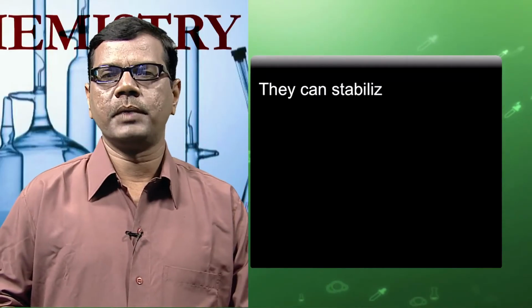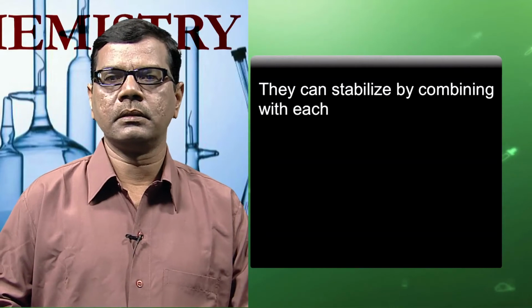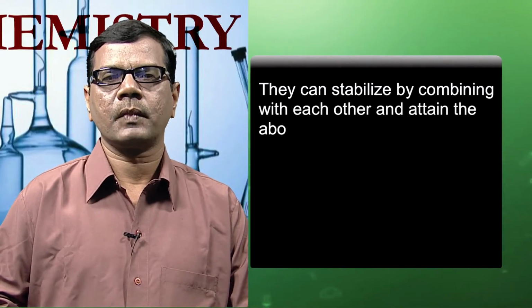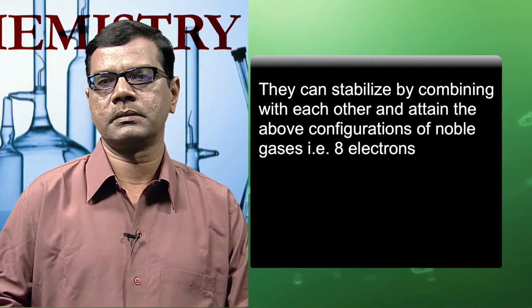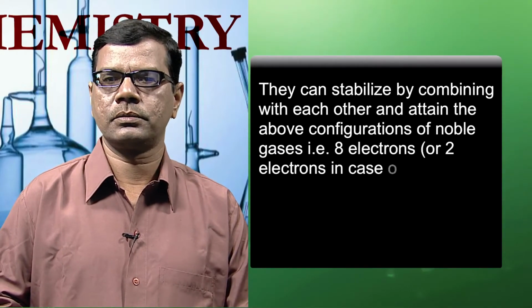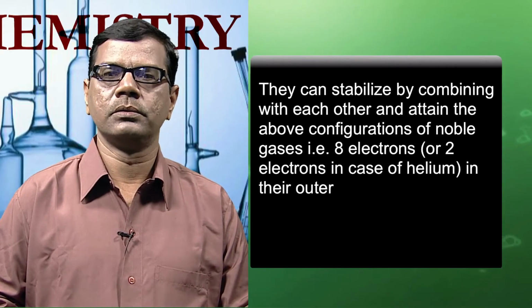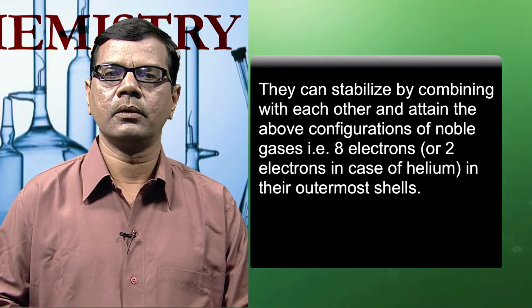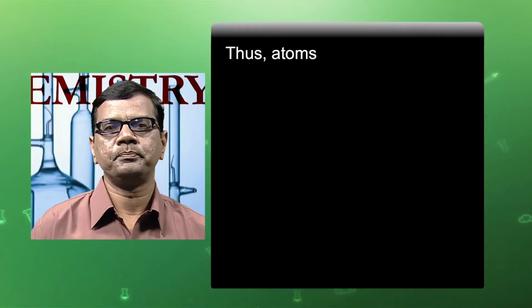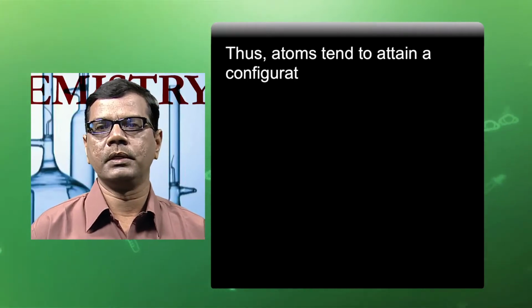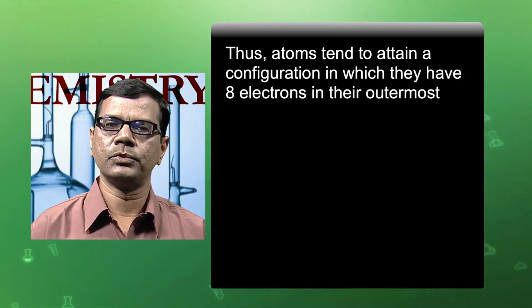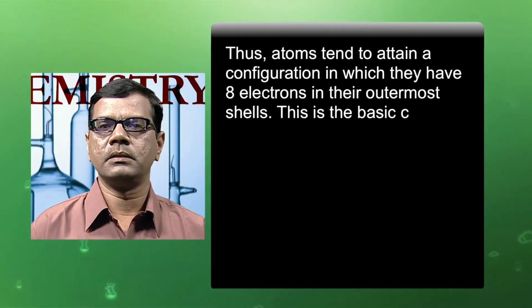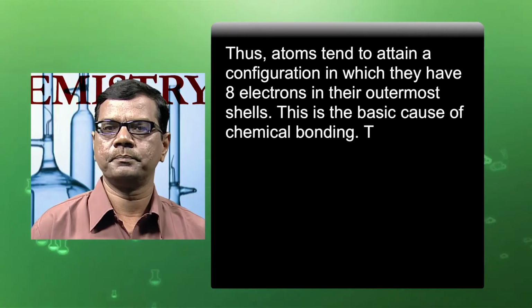They can stabilize by combining with each other and attain the above configuration of noble gases, that is 8 electrons, or 2 electrons in case of helium, in their outermost shells. Thus, atoms tend to attain a configuration in which they have 8 electrons in their outermost shells. This is the basic cause of chemical bonding.